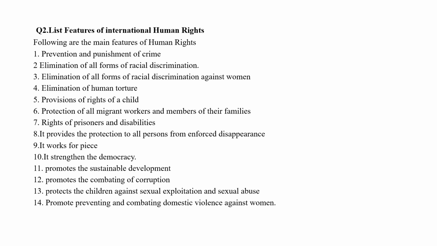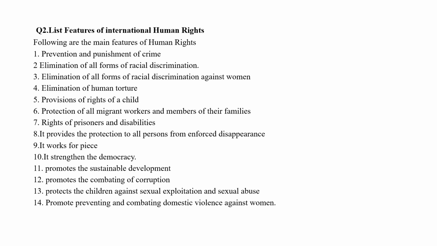Next question. List features of international human rights. Here we are going to explain 14 different features under international human rights. Human rights are different, whereas international human rights are a little bit different.